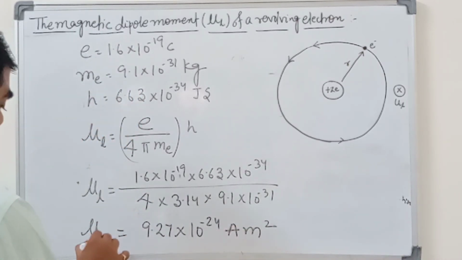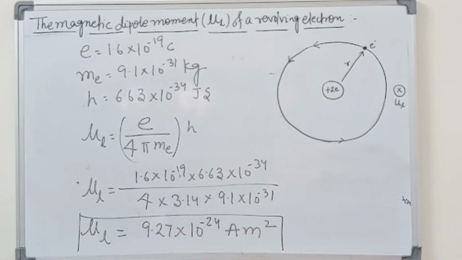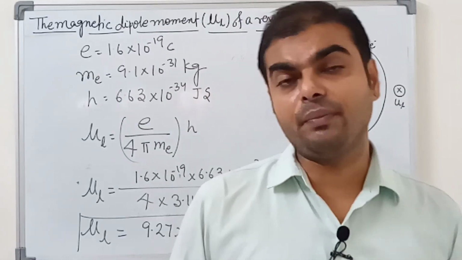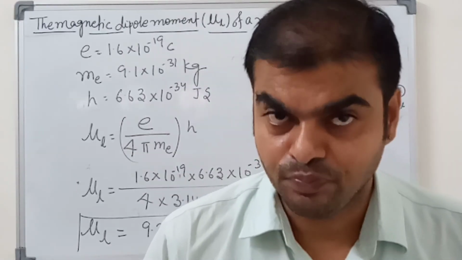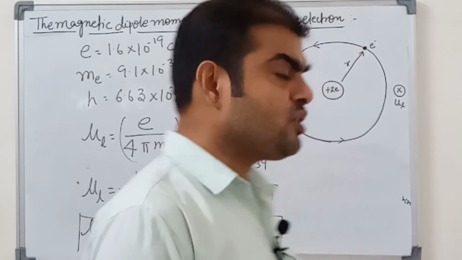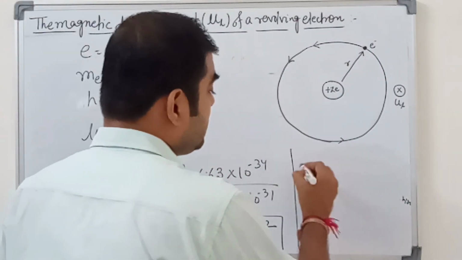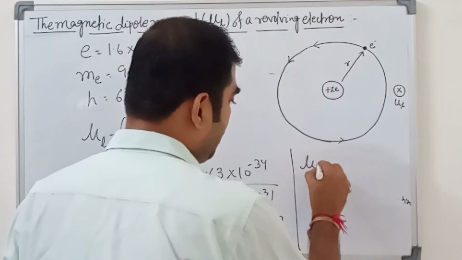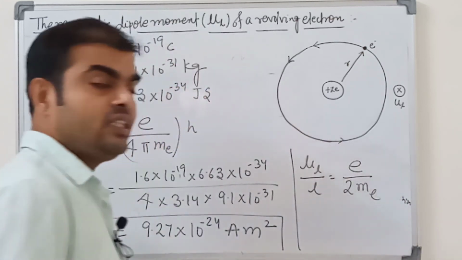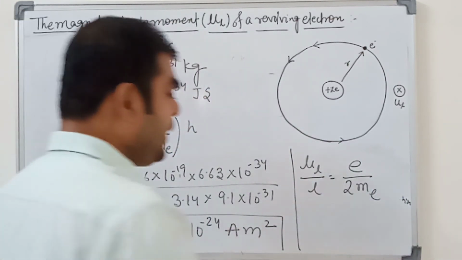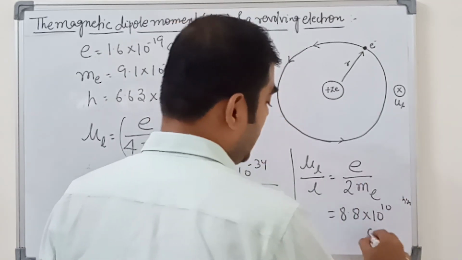This value is also asked, and MCQs are related to it. My dear students, this topic is very interesting and many MCQs are created from it. Which MCQs? The magnetic dipole moment values and the gyromagnetic ratio, mu_n upon n equal to e upon 2 m_e, whose value is 8.8 into 10 to the power 10 coulomb per kg.